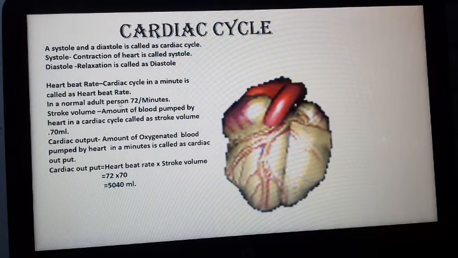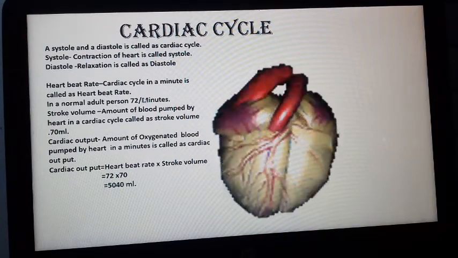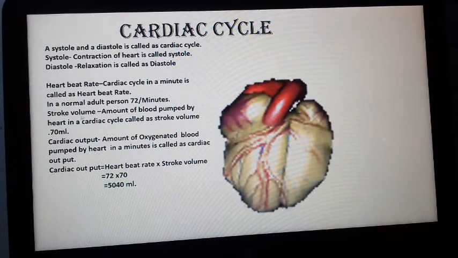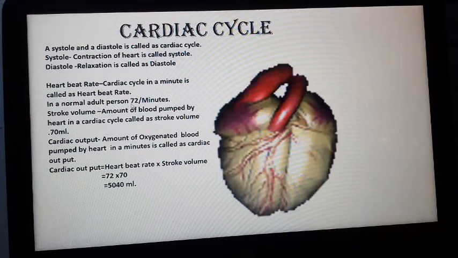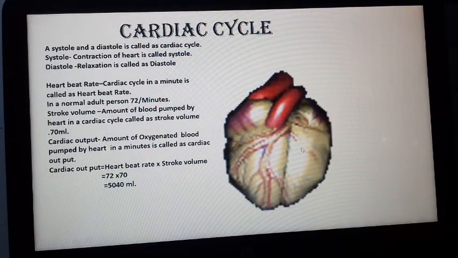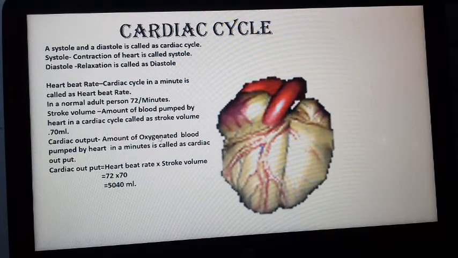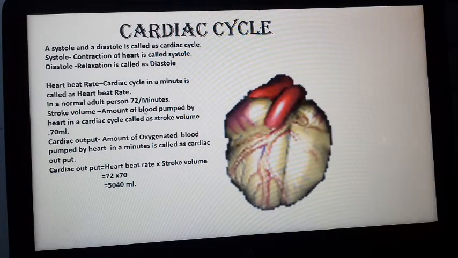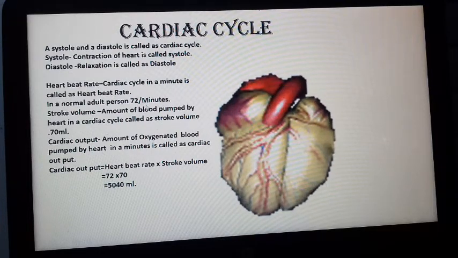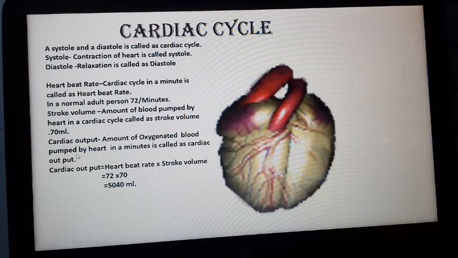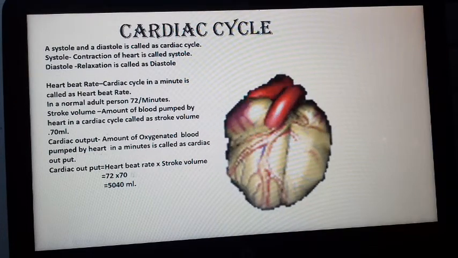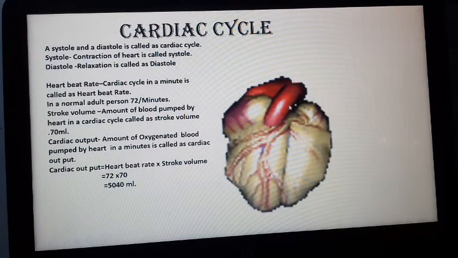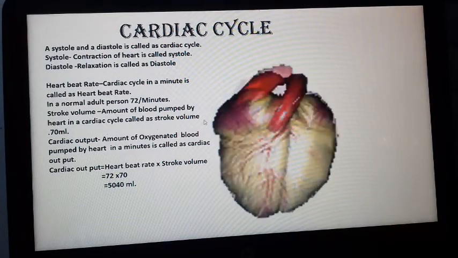The contraction and relaxation per minute is called the heartbeat rate, 72 times per minute in a normal person. Stroke volume, the amount of blood pumped by the heart during one contraction, is about 70 ml. In 1 minute it will contract 72 times. So what is the cardiac output? 72 into 70 means it pumps 5 liter 40 ml of blood in a minute to all over the body.